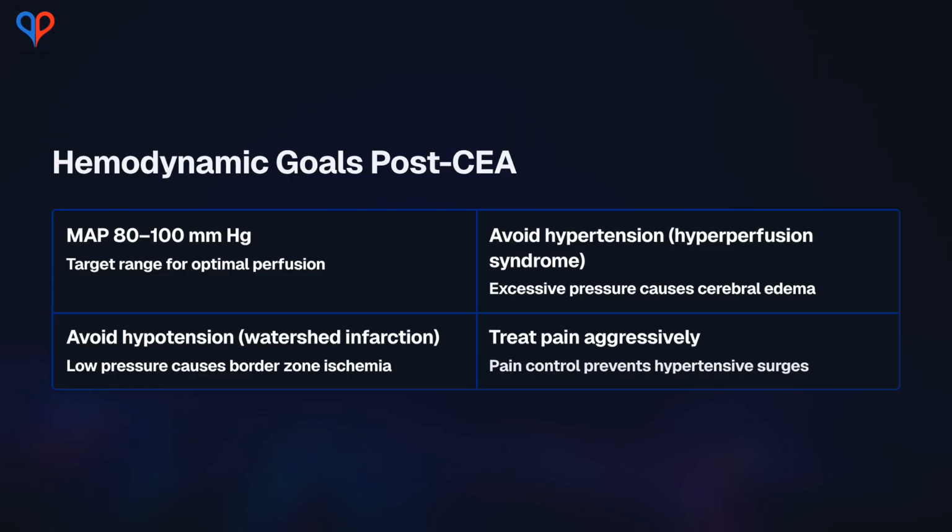After CEA, BP goals are tight. MAP 80 to 100 millimeters of mercury to support cerebral flow without overshooting into hyperperfusion syndrome. Pain control is essential because pain-induced hypertension can trigger complications.